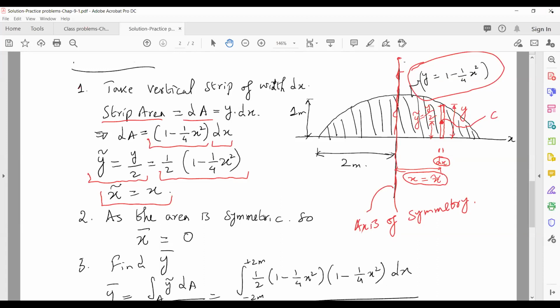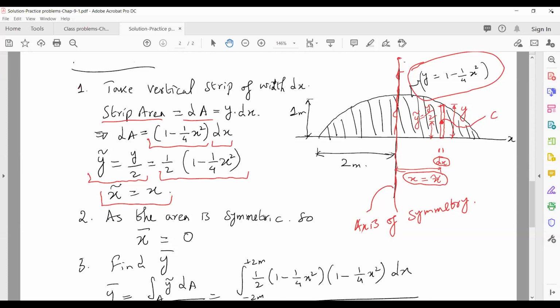But we do not have a horizontal axis of symmetry, so we only have a vertical axis of symmetry. Since we have a vertical axis of symmetry, we know that the centroid of this area lies on this axis somewhere.